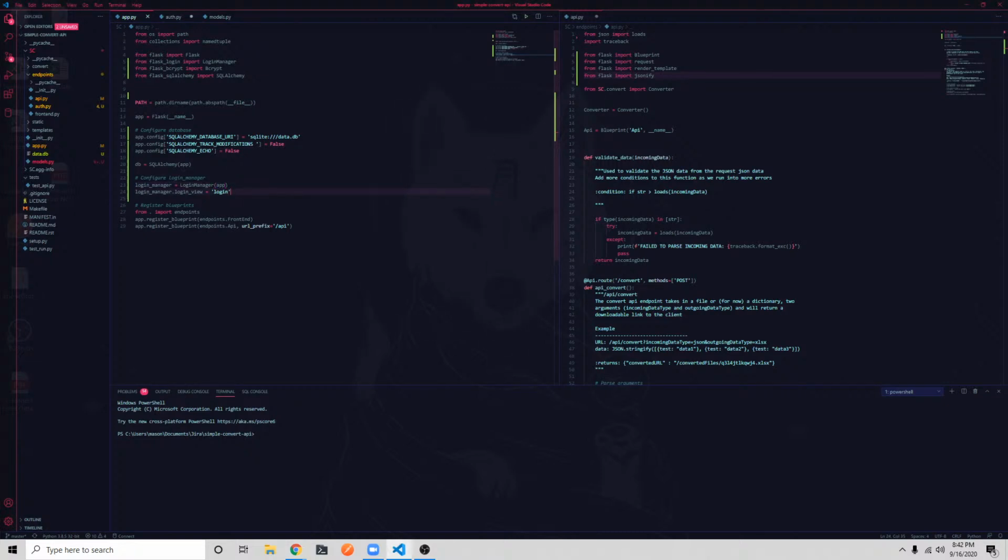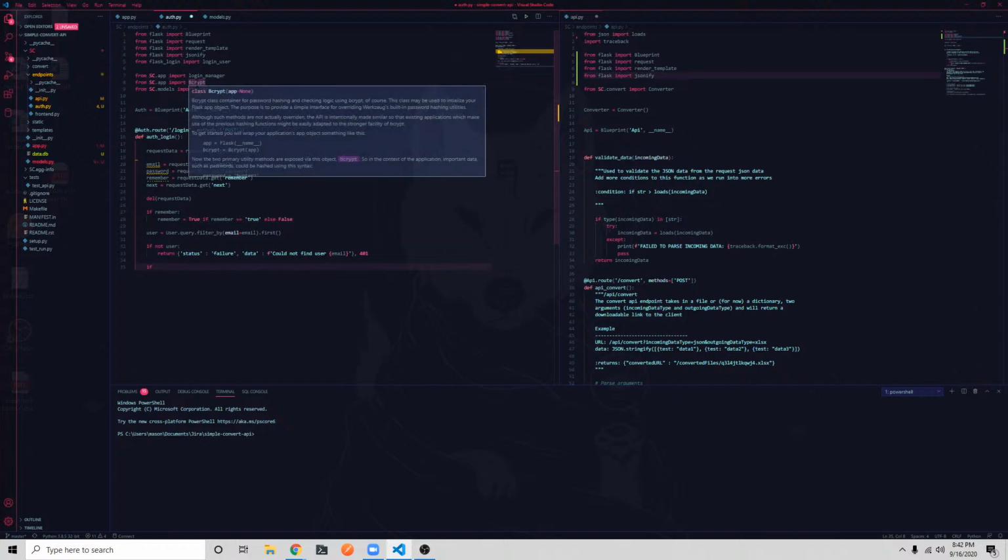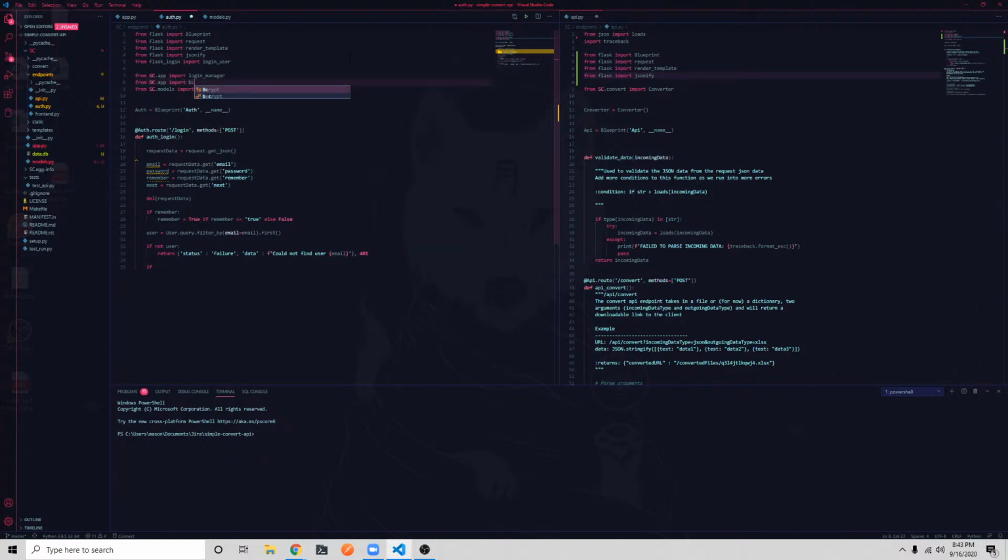Alright, but let's set up bcrypt. I think bcrypt has to be set up before the login manager. So here, we need to do bcrypt equals Bcrypt, and then we're just going to pass in app. And then we're going to import bcrypt. No. Lowercase. There you go.